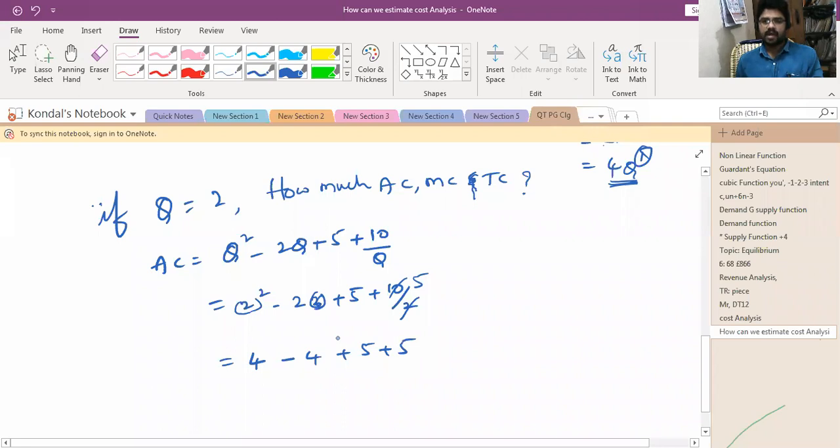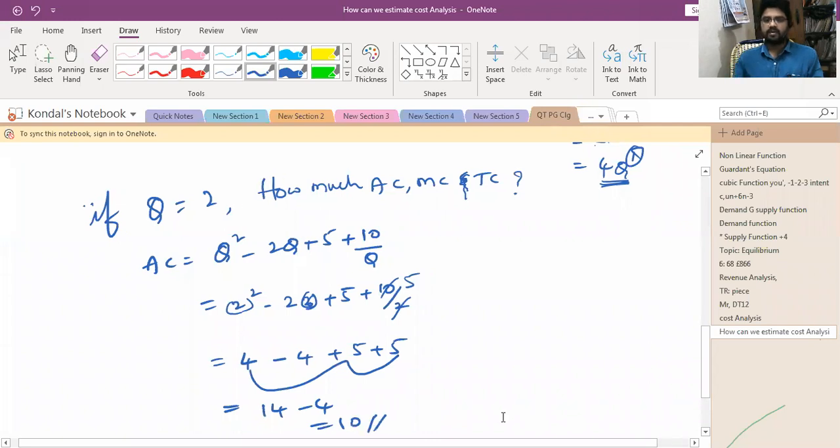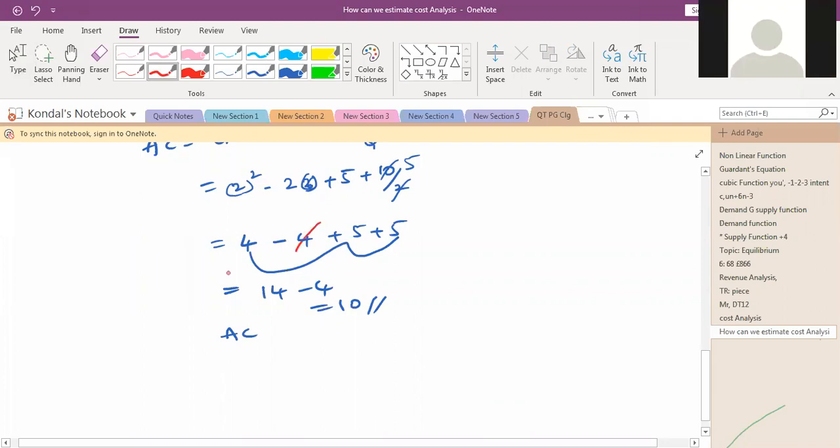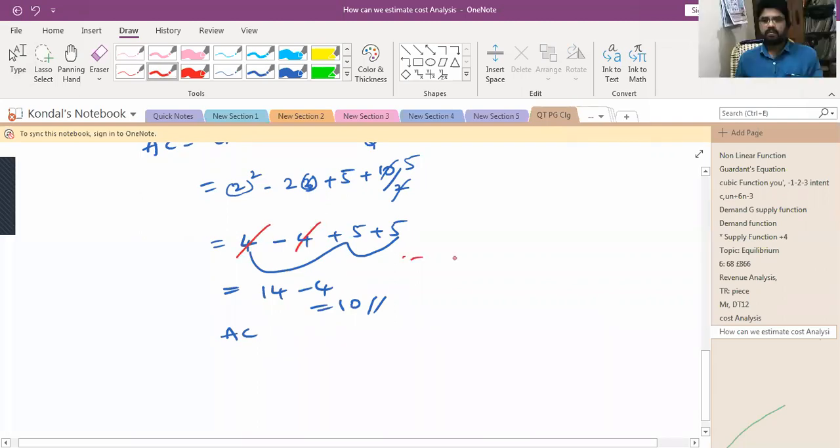If you want, you can add the positive values here. Positive values are 4, 5, 5, so 14, minus 4 is equal to 10. The AC is equal to 10, right? Or else, as mathematics, you can simply cancel here minus 4 plus 4, and take 5 plus 5, which is 10. As you wish, you can add the positive and negative values, then conclude. So this is the AC value.